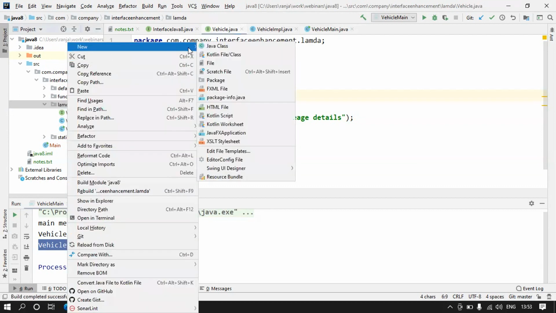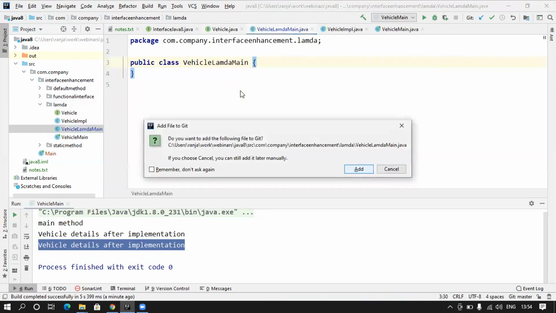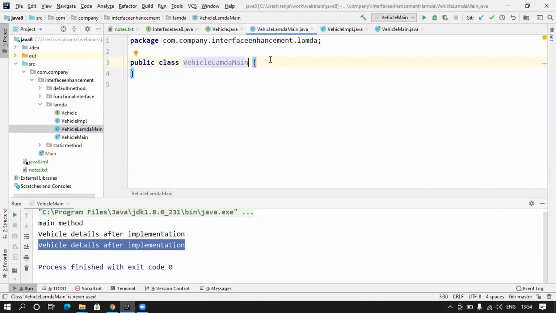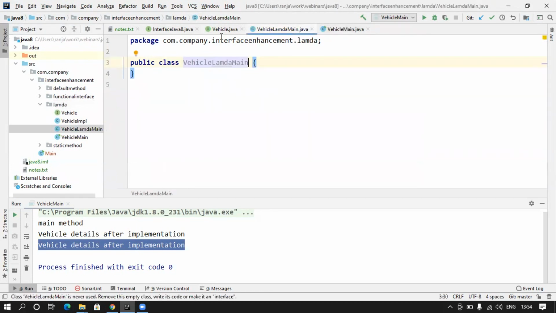So let's create another class here, VehicleLambdaMain. Let's create this class, and here I will paste the public static void main. Now I go here and close this main method.